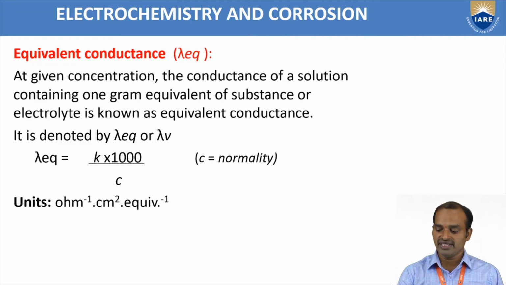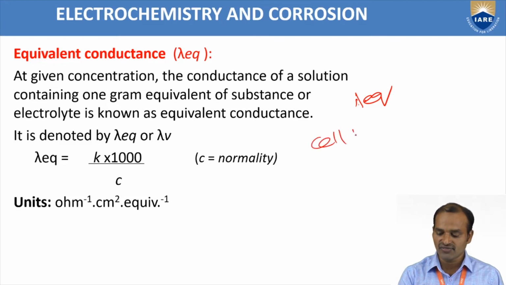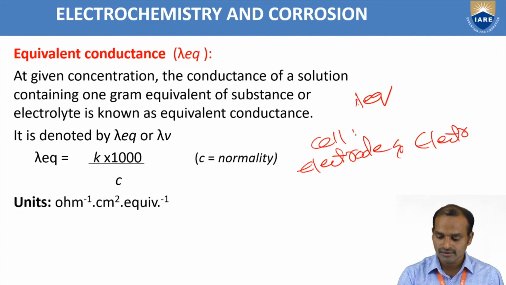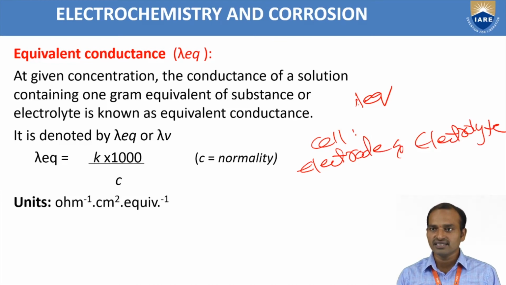Now next one is the equivalent conductance, simply denoted as lambda eq. Before discussing equivalent conductance, we want to know the cell. What is a cell? A combination of electrode and electrolyte is called a cell. The combination of electrode and electrolyte is called a cell.